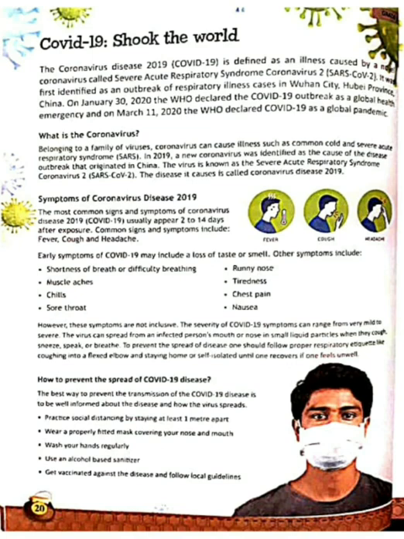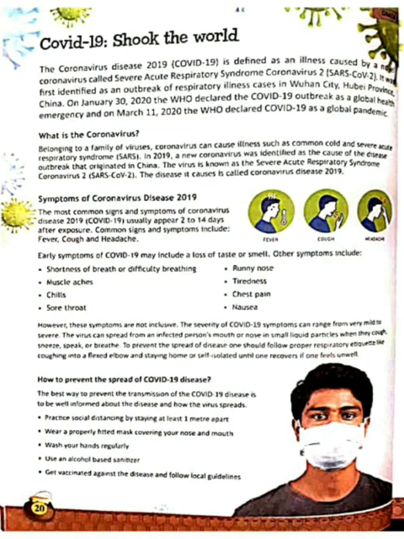The virus can spread from an infected person's mouth or nose in small liquid particles when they cough, sneeze, speak or breathe. To prevent the spread of this disease, one should follow proper respiratory protection, cough into a flexed elbow, and stay home or self-isolate until one recovers if one feels unwell.